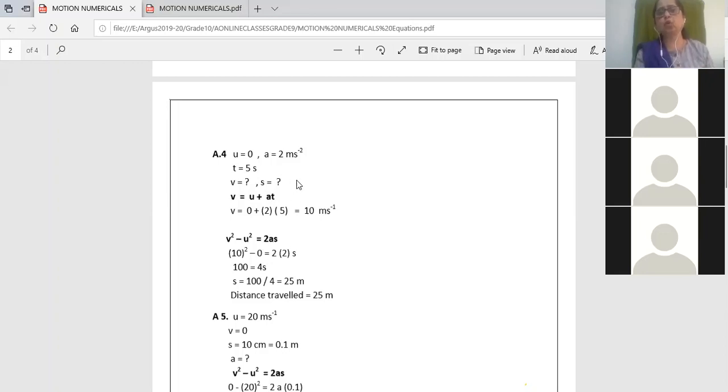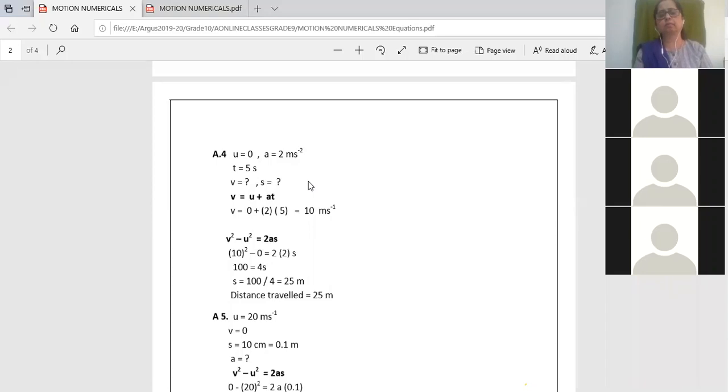Now children, there are two equations by which s can be found out. The second equation of motion which we used, s equal to ut plus half at square, and the third equation of motion, v square equal to u square plus 2as. I take u square on this side, so v square minus u square equal to 2as.